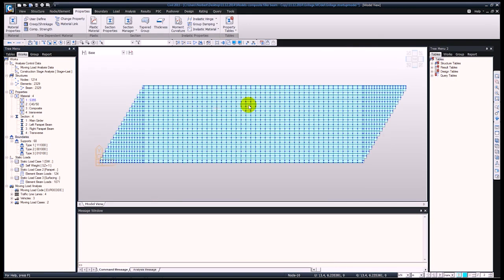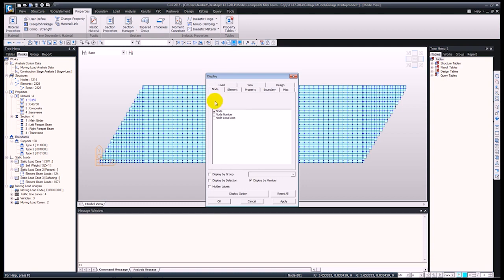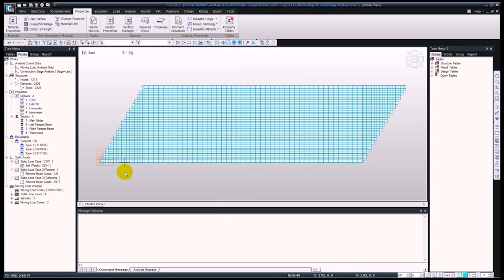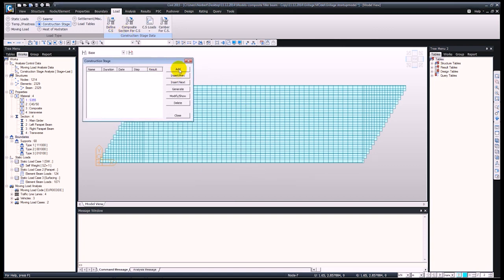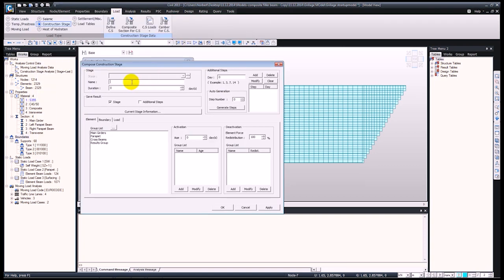Okay, so next I'm going to generate the construction stages. For that, just go into load, construction stage, define construction stage. Here add, and starting off with this first one, the main girders will be added in. At this point we're going to have both of our supports in order to account for the lateral movement and the rotation of the main girders.